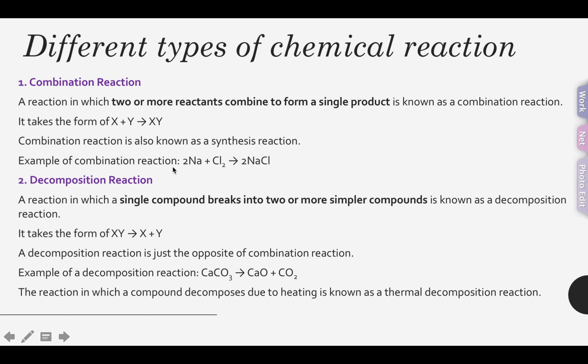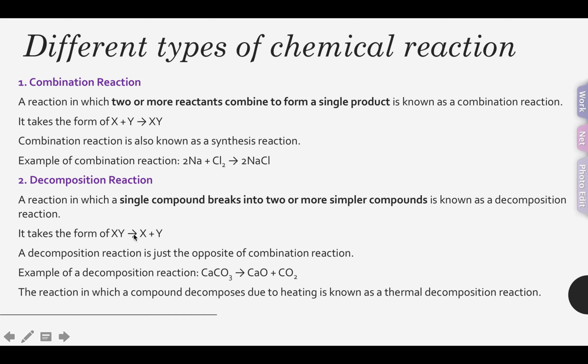An example of combination reaction is 2Na plus Cl2 comes out to be 2NaCl. So another type of chemical reaction is decomposition reaction, a reaction in which a single compound breaks into two or more simpler compounds. So for example, it takes XY to X plus Y. It's the exact opposite of combination reaction.